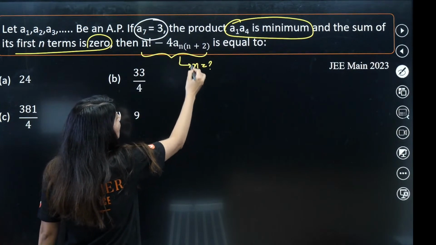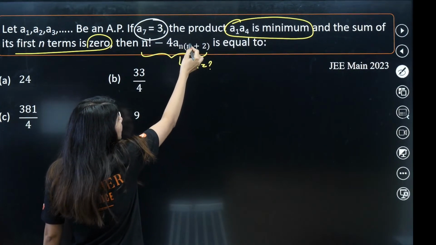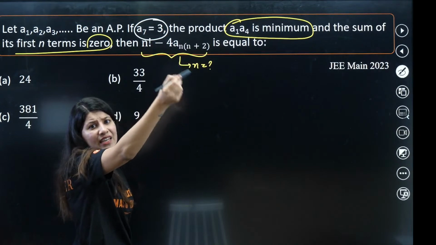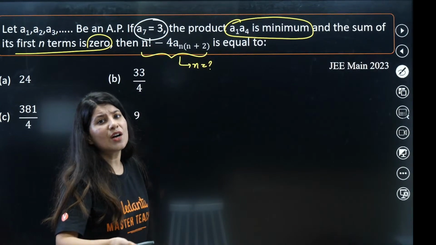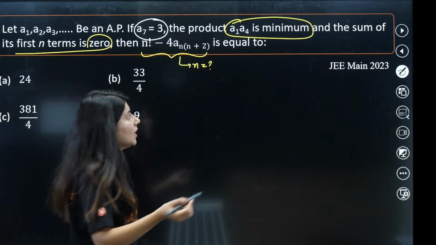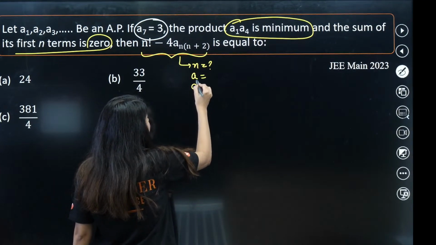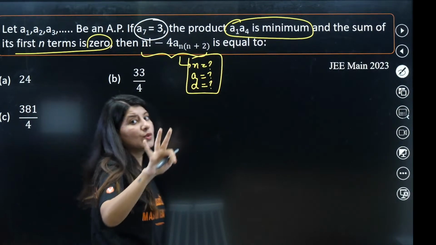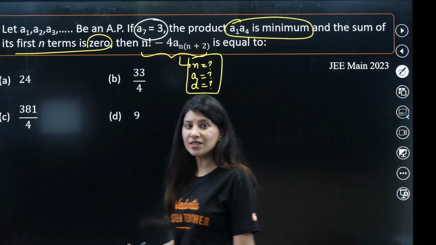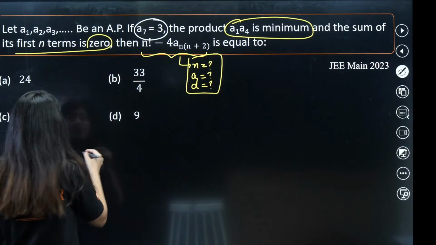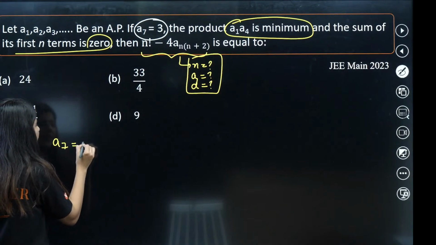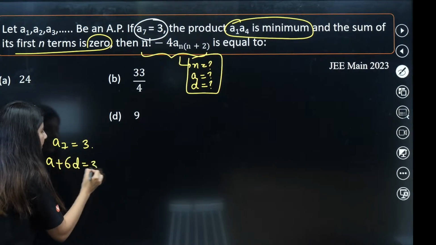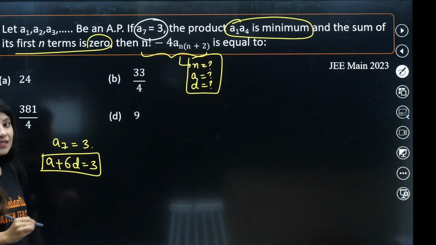Second, we need the value of this. So the moment you have the value of n, this will become some whole number, maybe a5, a9, a10. So how do you figure out the value of a10 or a20? By calculating the value of a and d. These 3 values you need, so you need 3 equations, and it is actually given. 7th term is 3. 7th term is a plus 6d. A plus 6d is given as 3.